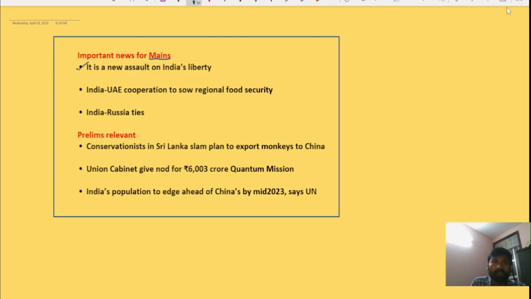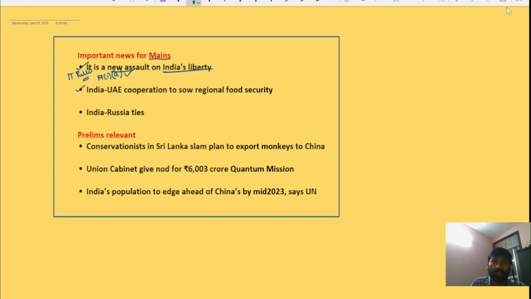So the first news article is "A new assault on India's liberty", right? This is particularly in the context of the recently issued IT rules by the government. How are they contradictory to the fundamental rights guaranteed by the Indian Constitution in Article 19(1)(a)? In this context, we will discuss this article in a very detailed way.